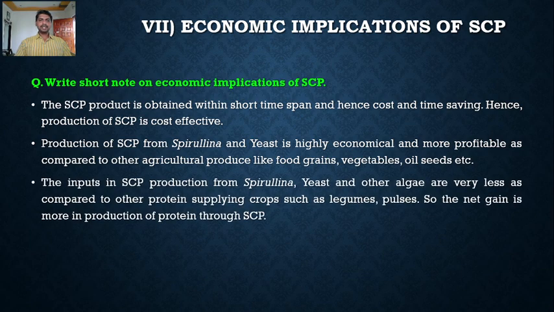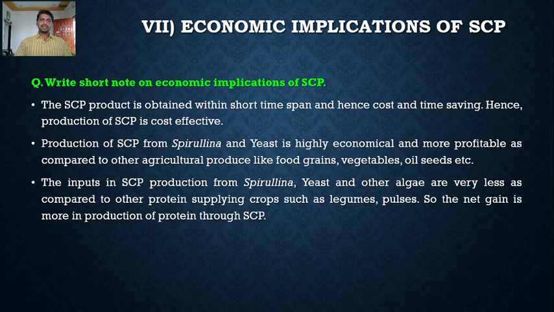The inputs in SCP production from spirulina, yeast and other algae are very less as compared to other protein supplying crops such as legumes and pulses. So the net gain is more in production of protein through SCP.